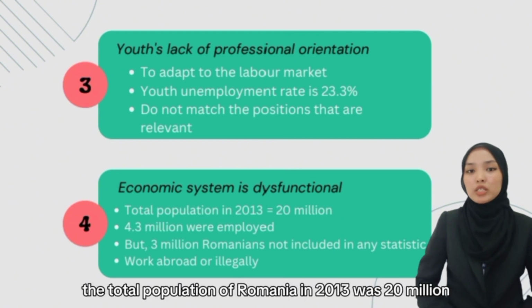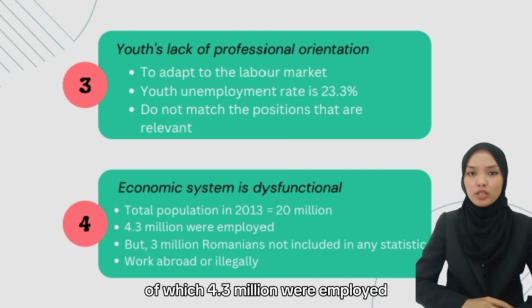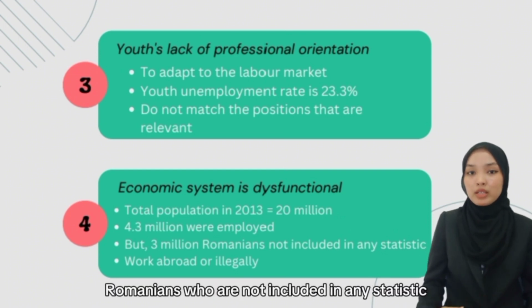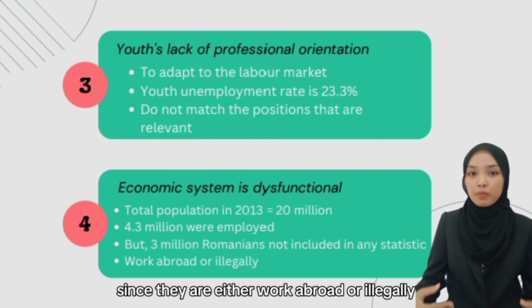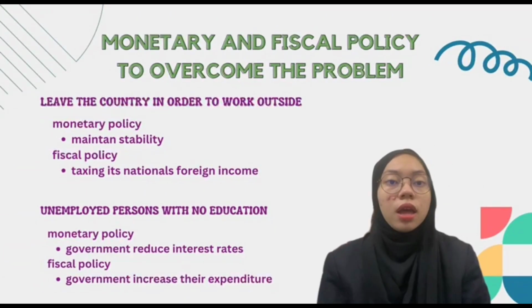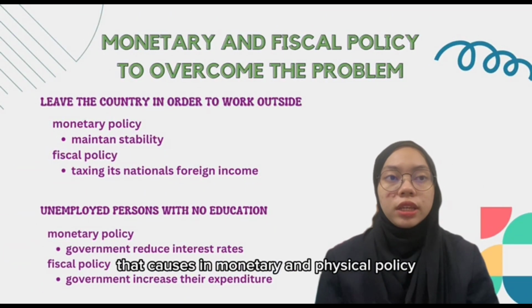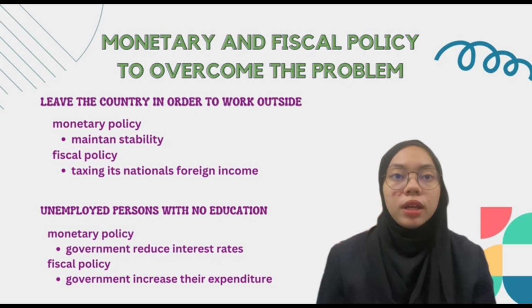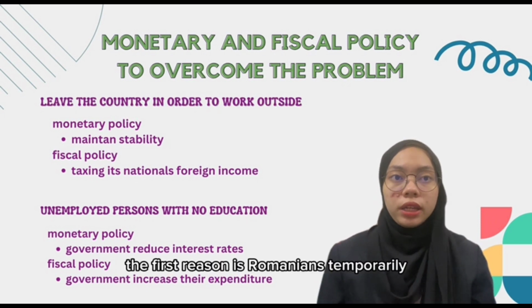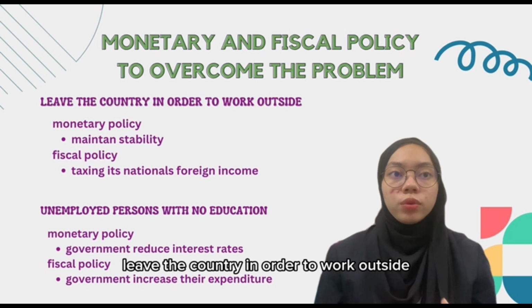The total population of Romania in 2013 was 20 million, of which 4.3 million were employed. But there are about 3 million Romanians who are not included in any statistic since they either work abroad or illegally. There are four reasons for the highest rate of unemployment, which relate to monetary and fiscal policy. The first reason is Romanians temporarily leave the country in order to work outside.